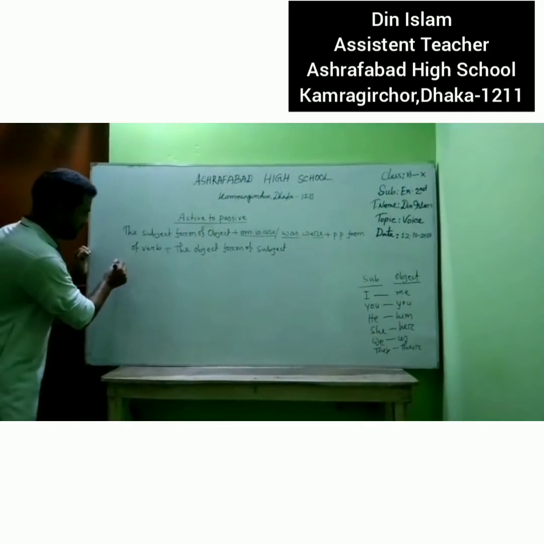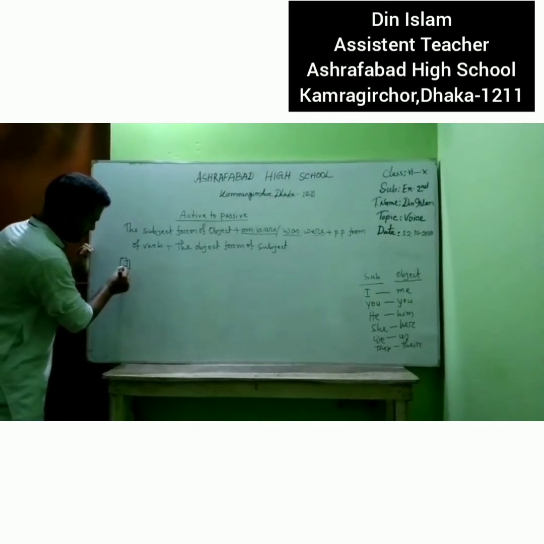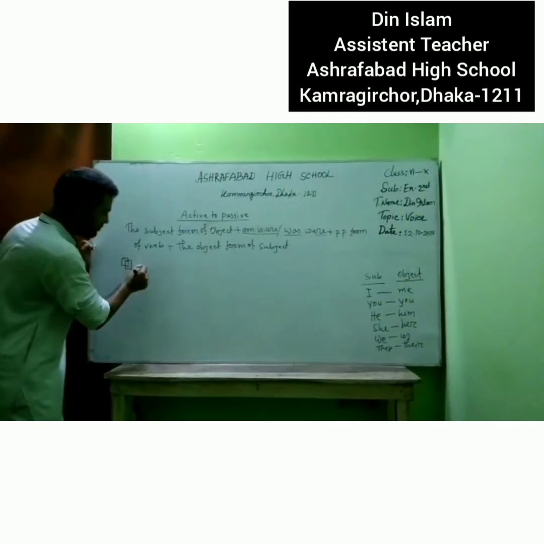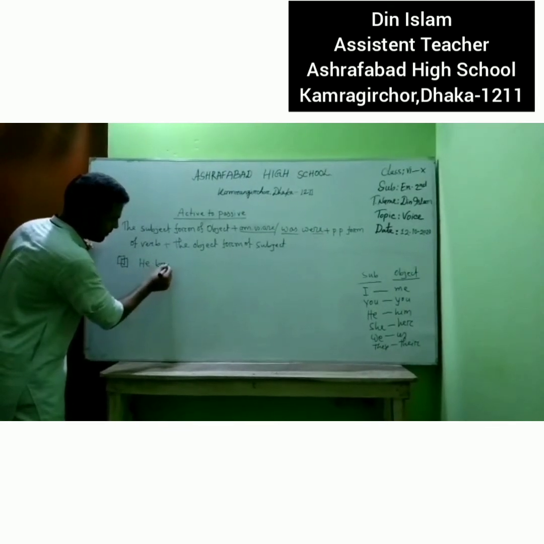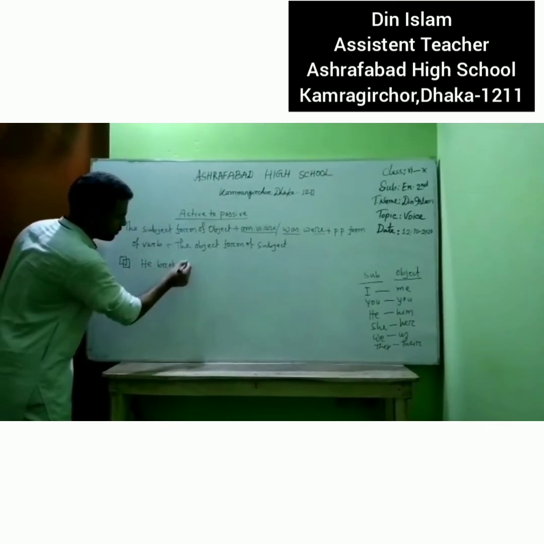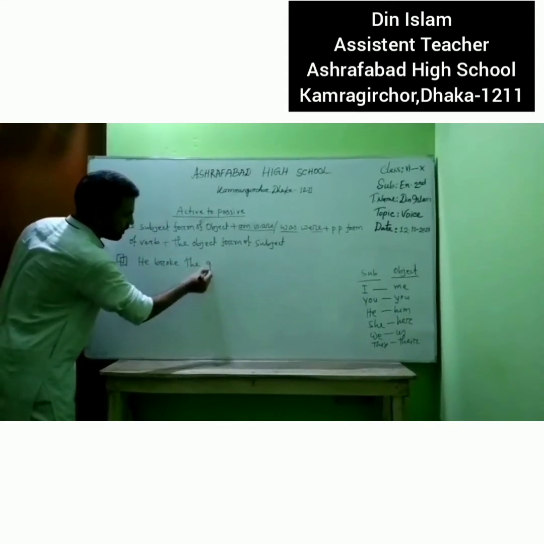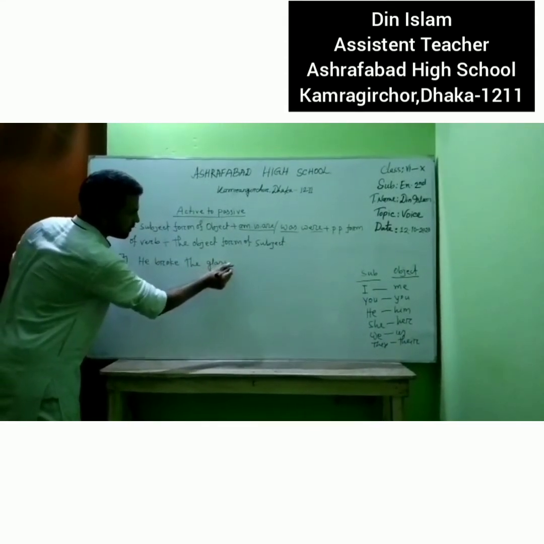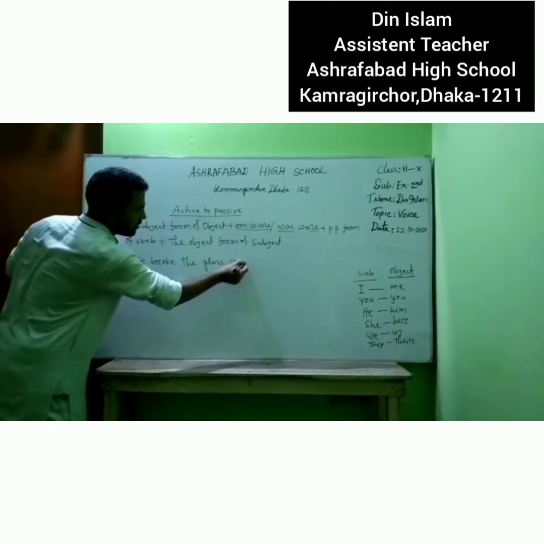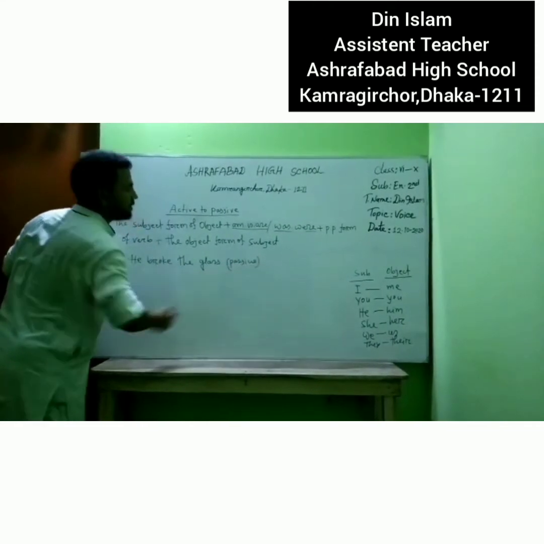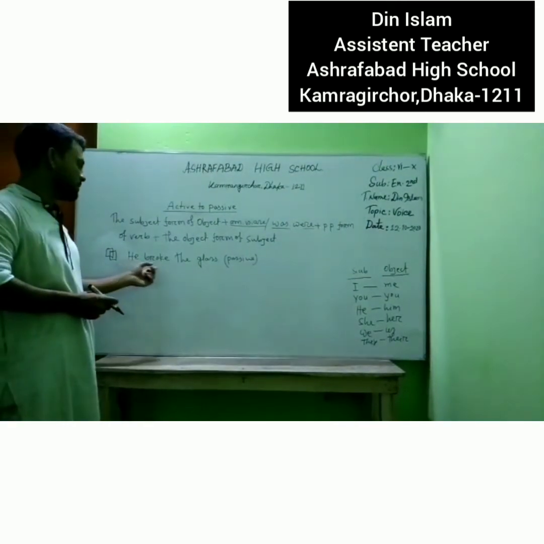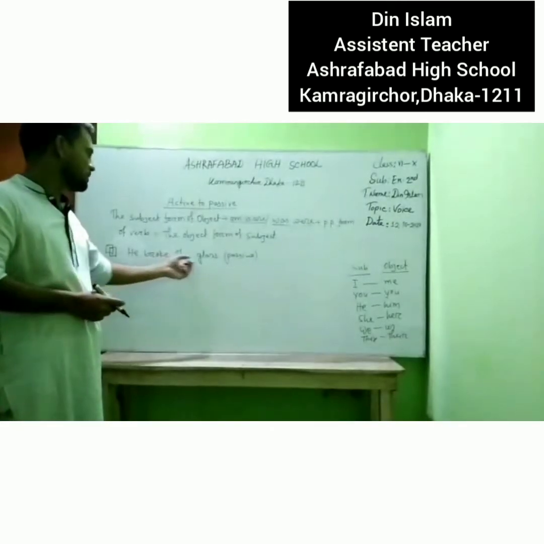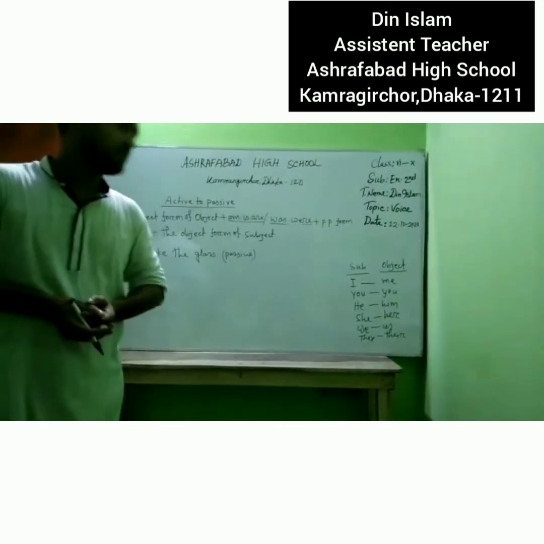For example, he broke the glass. Dear learners, we can see in the sentence, he is the subject, broke the verb, the glass the object.